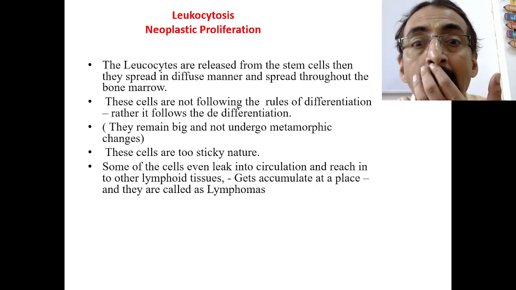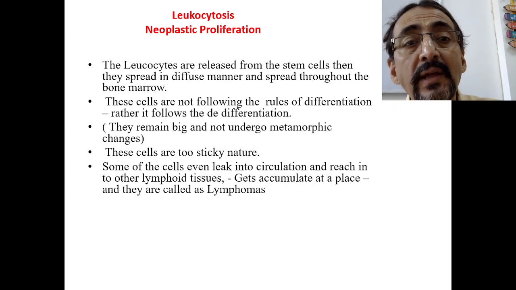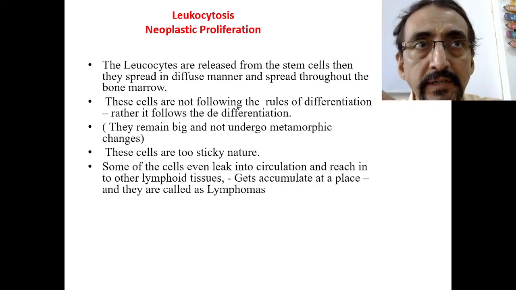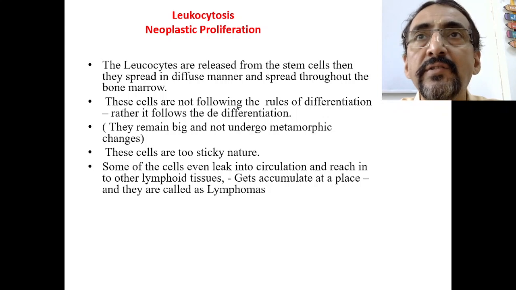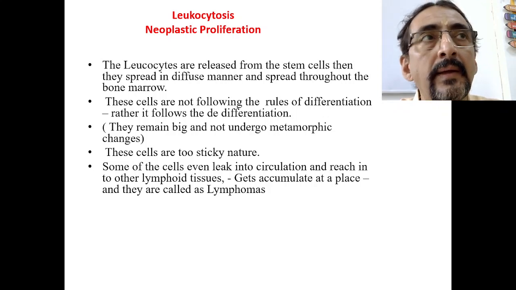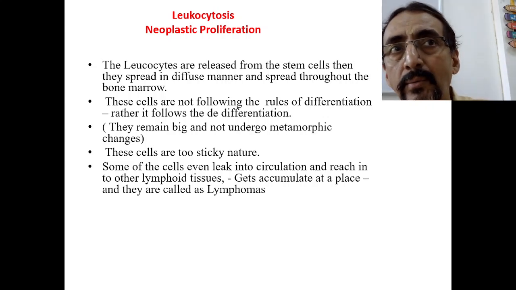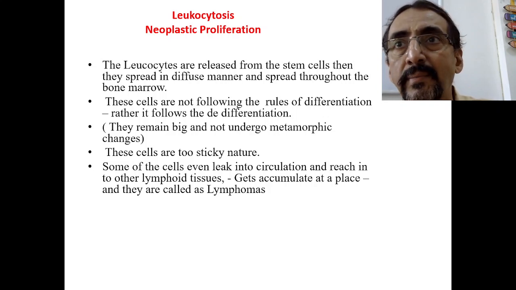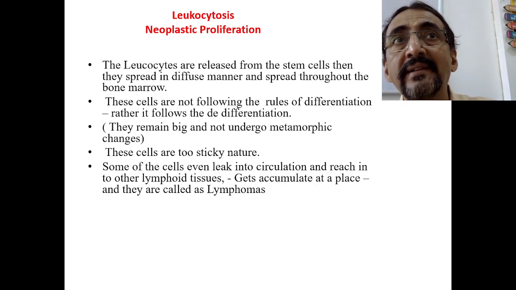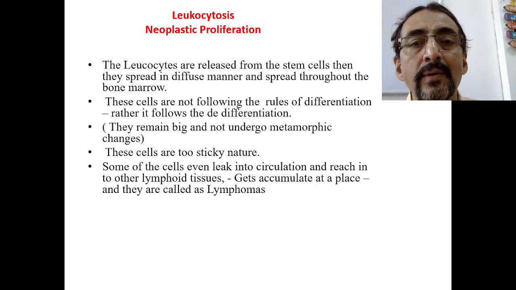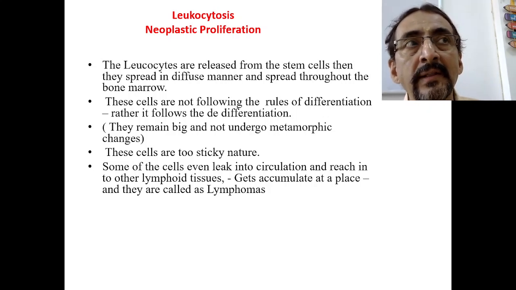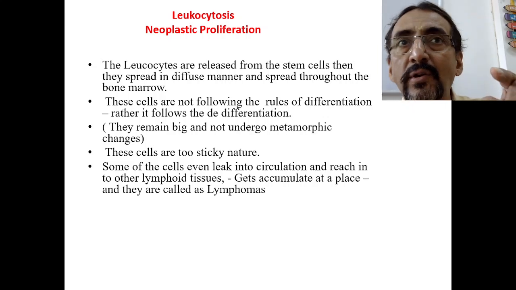Some of the cells, those which come into the circulation, now reach the other lymphoid tissues in the body through the blood. They may reach the lymph tissues, the thymus, or the spleen, etc. Usually lymph glands will take them. Now these cells leaked from the bone marrow, when they come into the circulation, enter into the different parts of the body. Usually they are taken by the lymph nodes and get settled there, in the lymph nodes or lymphoid tissues. They get accumulated there. So initially there are only 1 or 2 cells.